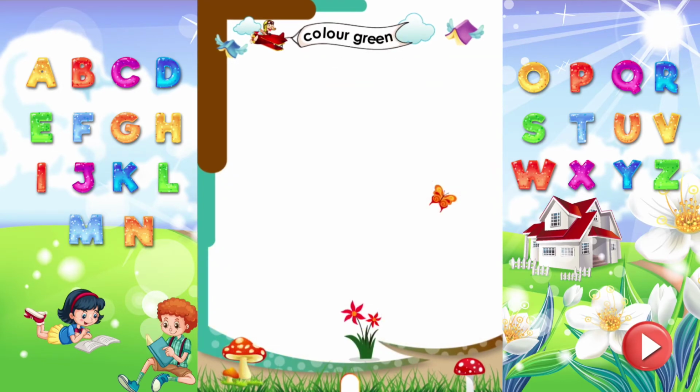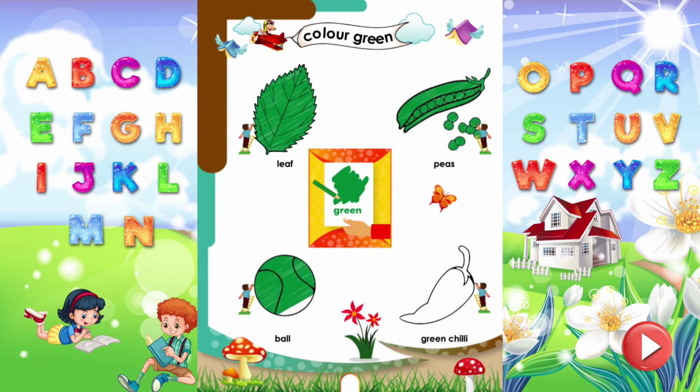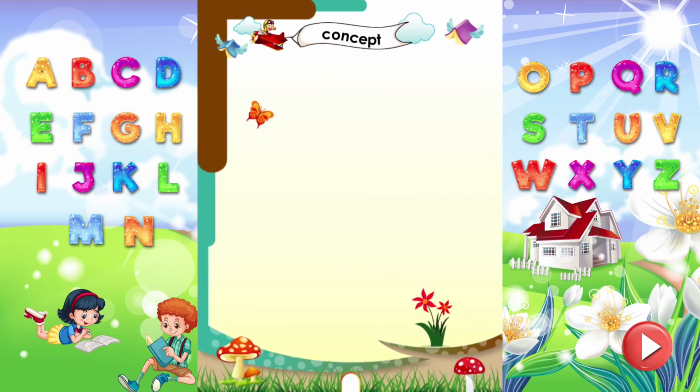Color green. Color the pictures green, like leaf, peas, ball, and green chili. Concept. Read opposite words. Full and empty.